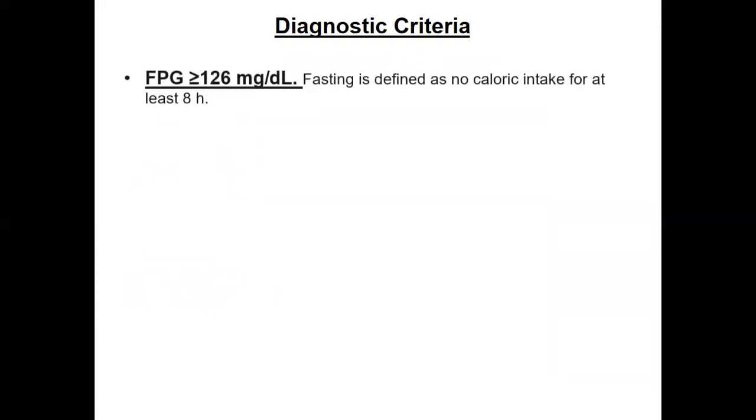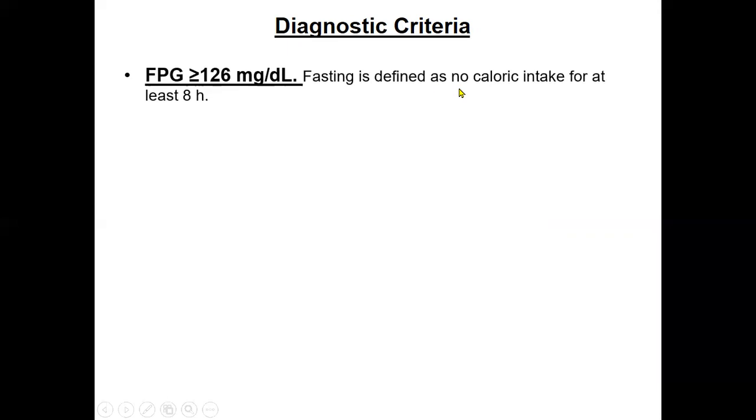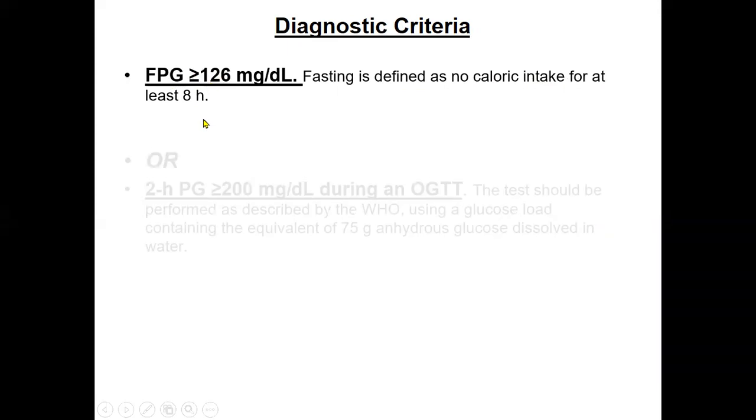What is the diagnostic criteria? As I said, fasting is defined as no caloric intake for at least 8 hours. If the level is more than 126, then it is clearly diabetic. If it is between 100 and 126, then it is borderline. Then we have to confirm it with further testing, repeat testing.